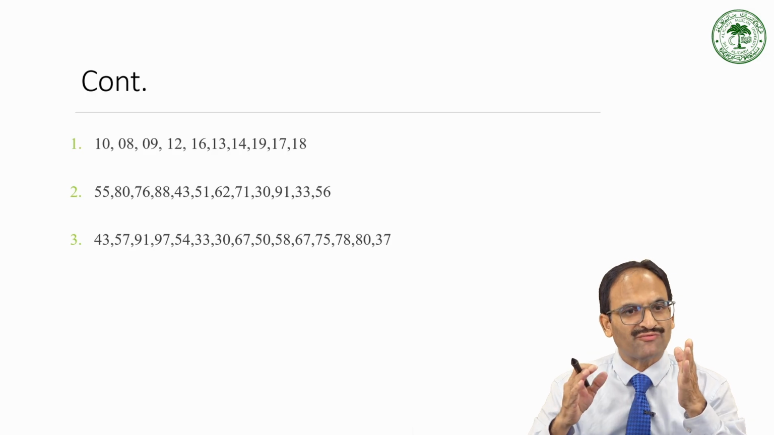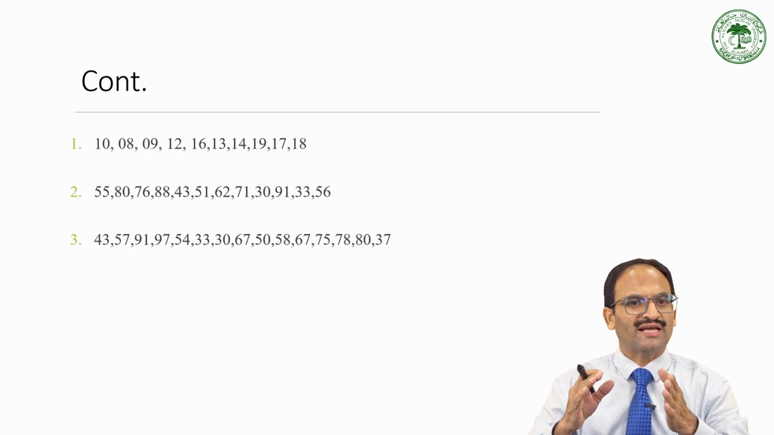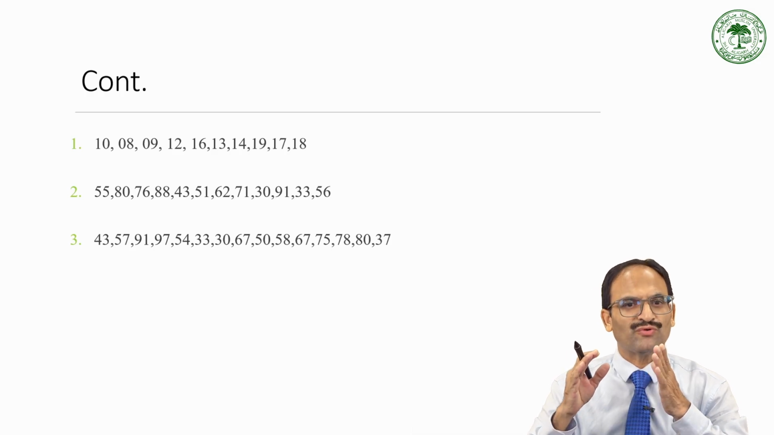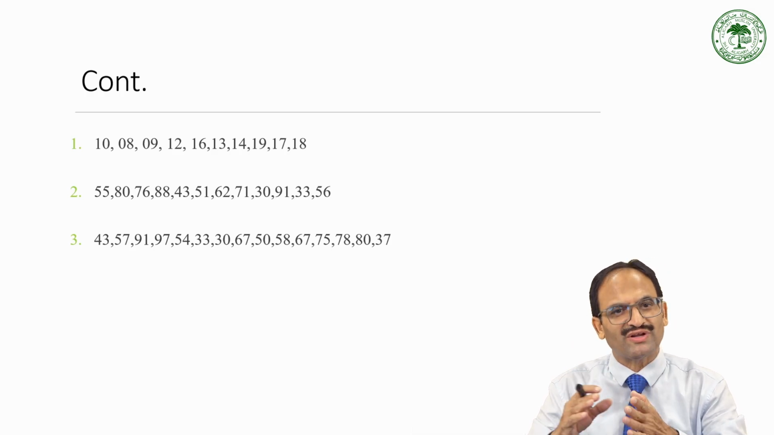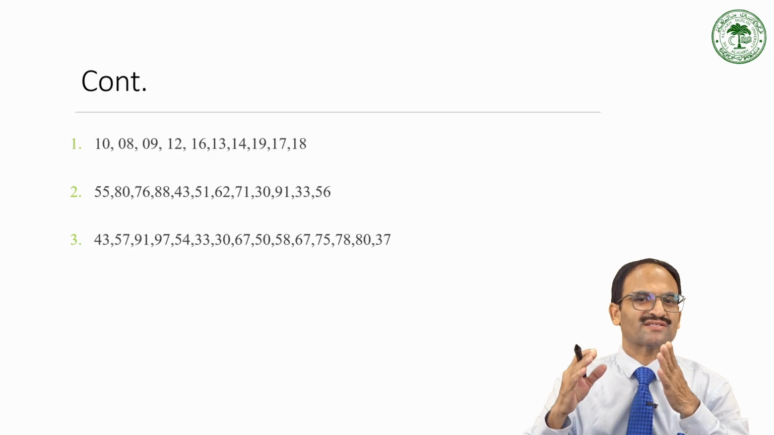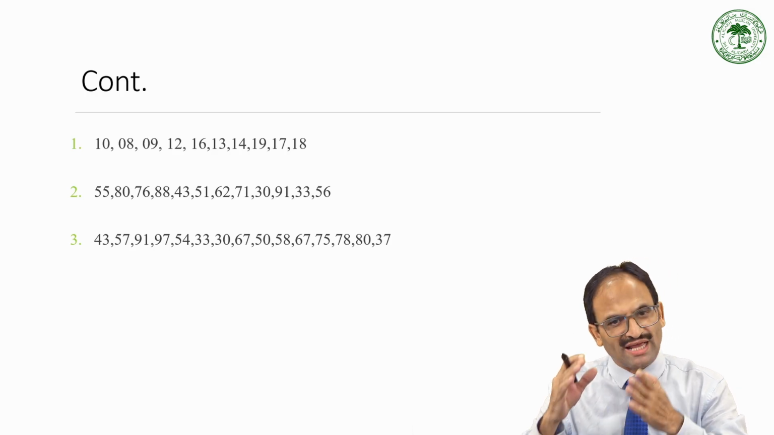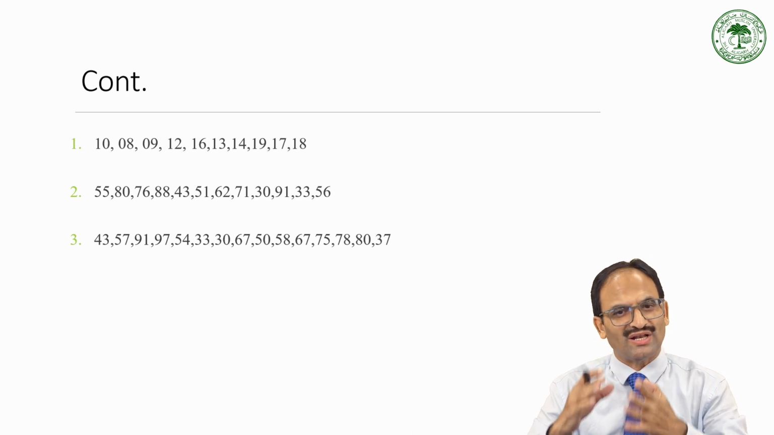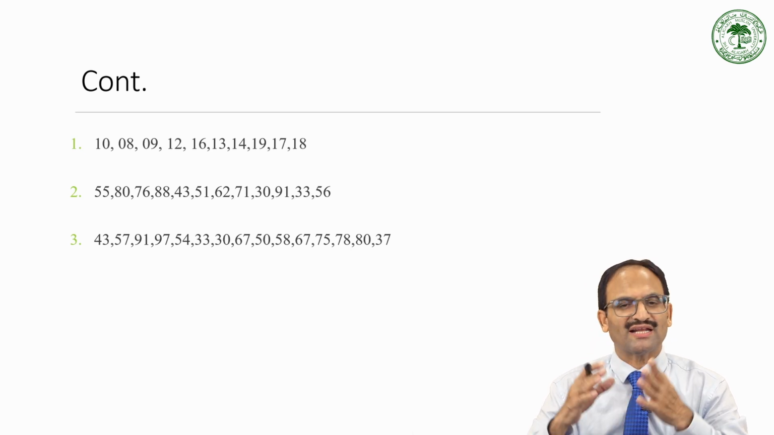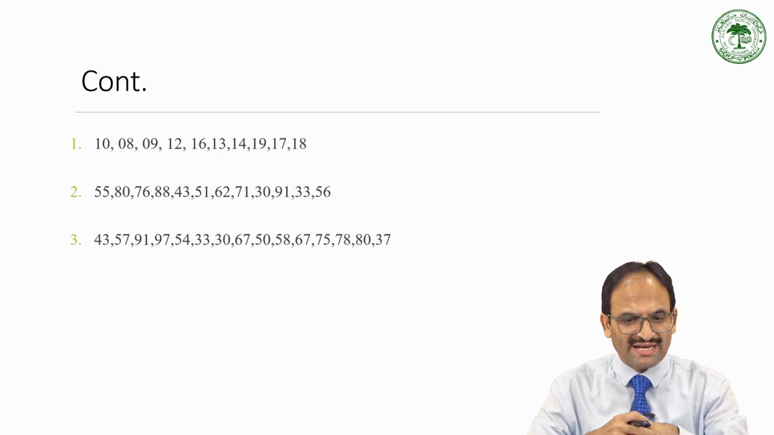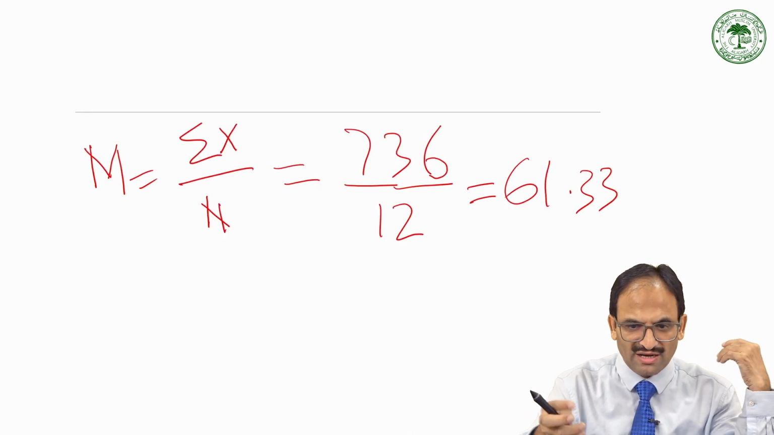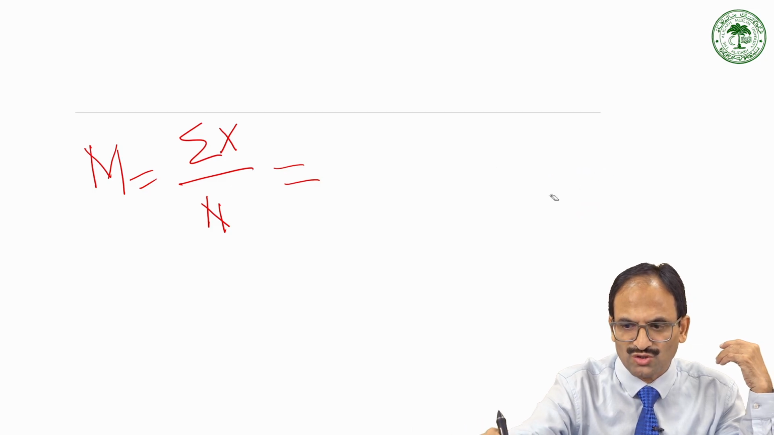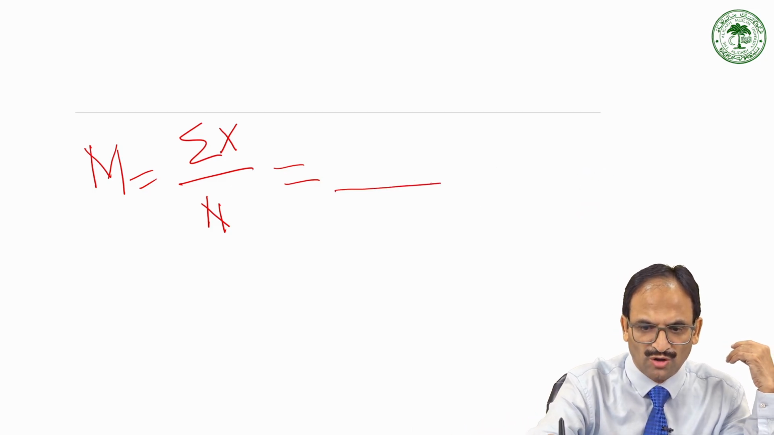So you will add 43 to 57, then add 91, then 97, then 54, then 33, then 30, then 67, then 50, then 58, then 67, then 75, then 78, then 80, and then 37. So finally the sum will come out like that. You do it. You follow me?